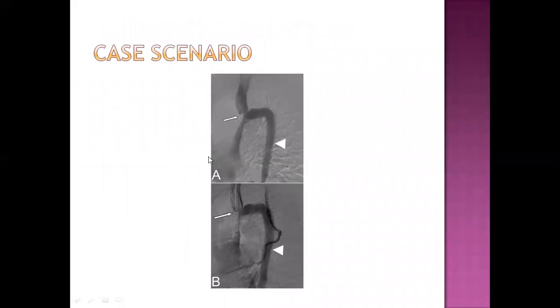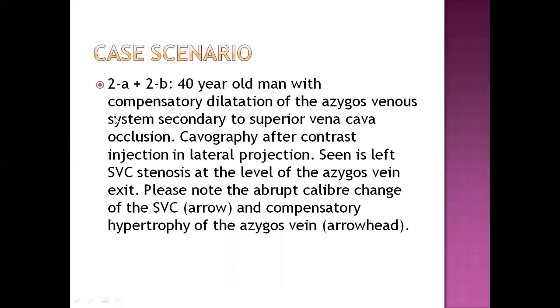Now coming to our case scenario where I told you there was an obstruction in the superior vena cava, because of which the blood is being shunted from the upper half of the body to the inferior vena cava. In such a case, this is our azygos vein. This is the occlusion of the superior vena cava, and you can see this is the enlargement of the azygos venous system because there is occlusion or obstruction in the superior vena cava.